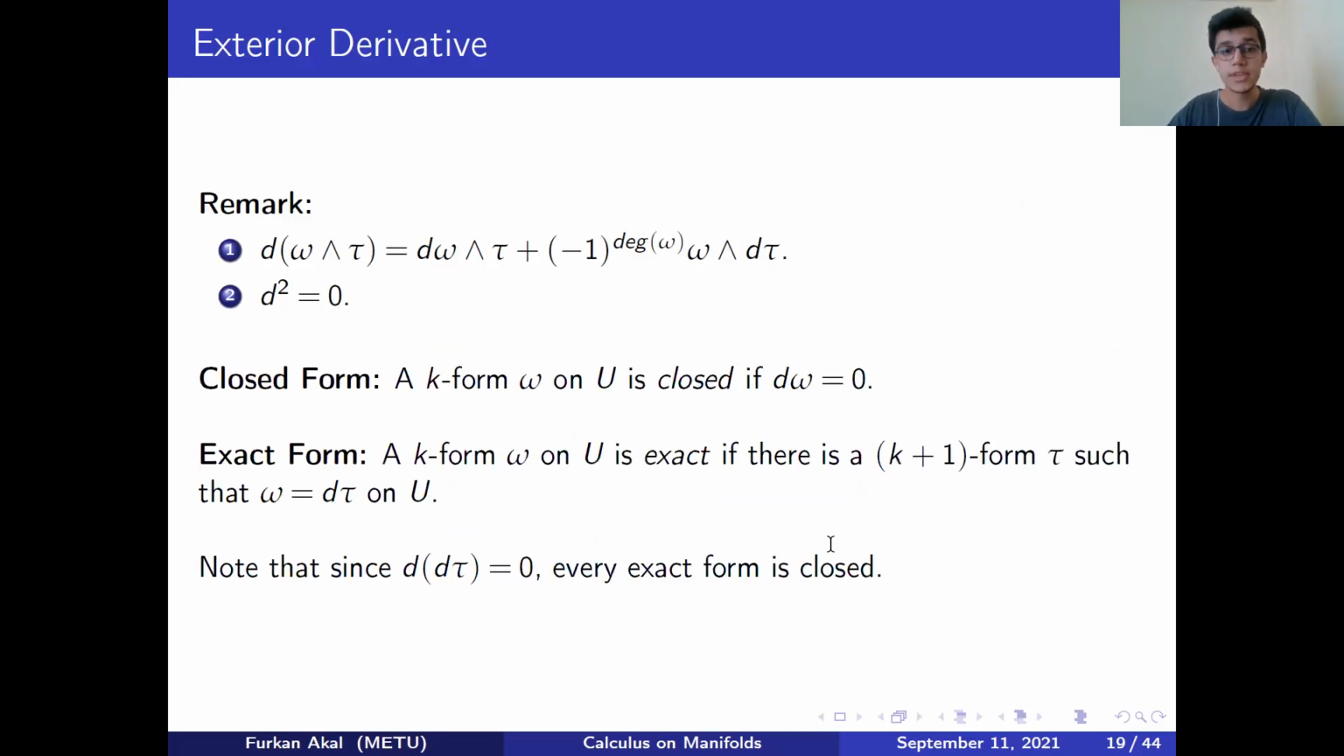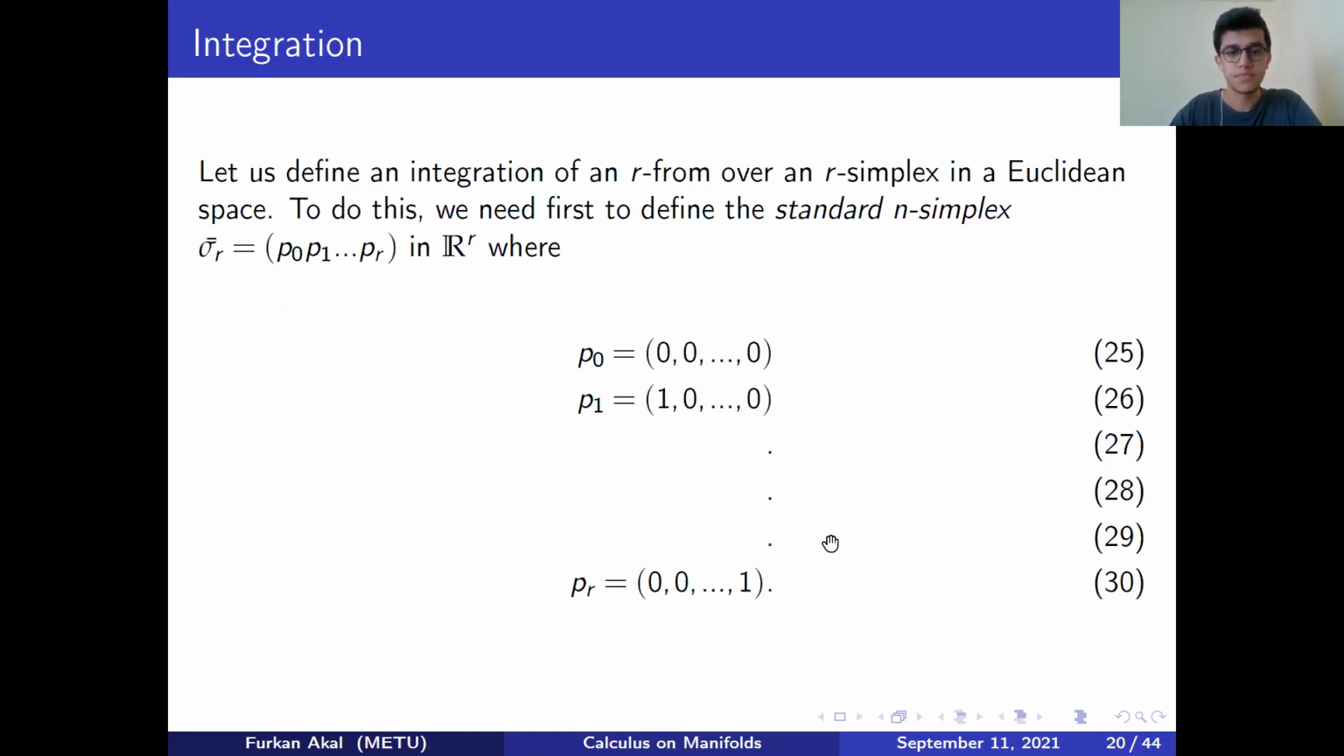And we have some classifications for k-forms, like closedness and exactness. Note that since d squared is equal to 0 for any k-form, exactness implies closedness. This is a good property. After defining derivatives on a manifold, let's continue with defining integration on a manifold.